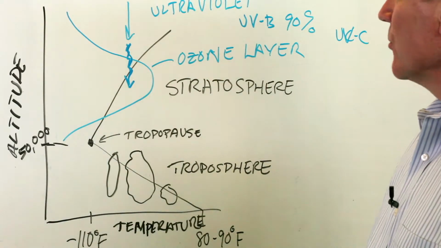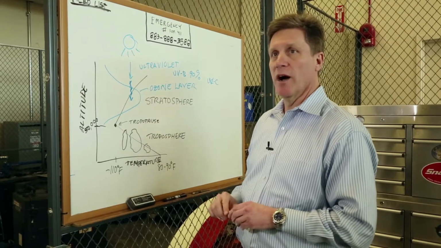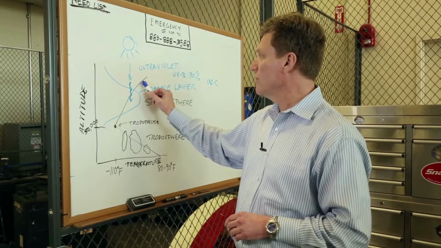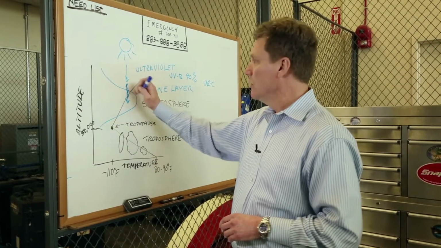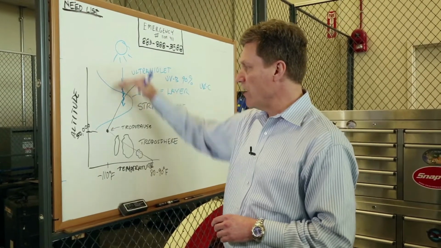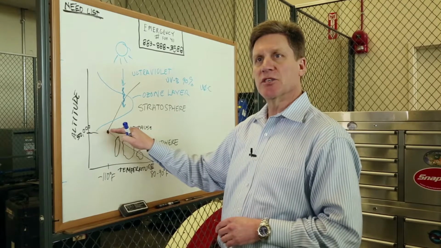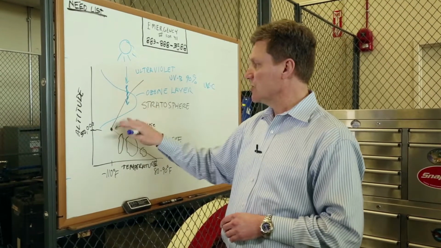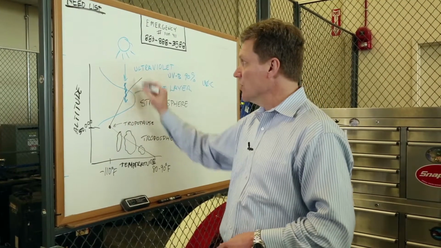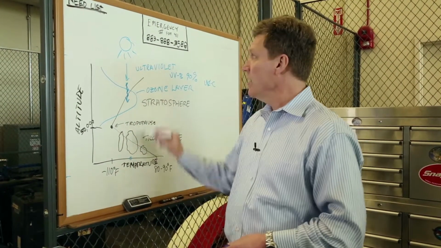The interesting thing is the reason the stratosphere begins to warm up is because all of this radiation from the sun is being absorbed in the ozone layer up here. So the atmosphere is a bit warmer down here. There's almost no UV radiation that gets down here, and so it gets pretty cold because there's no absorption of solar radiation here.